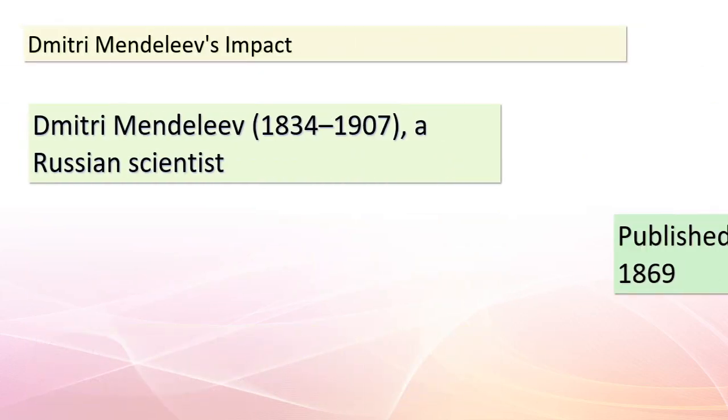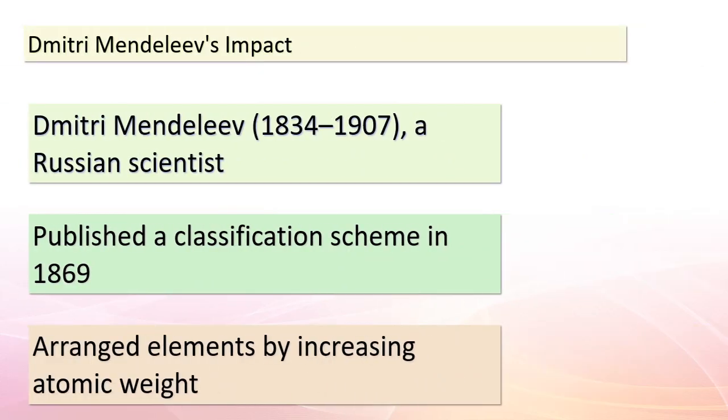Now, let's delve deeper into the contributions of Dmitry Mendeleev, a remarkable Russian scientist. In the year 1869, Mendeleev unveiled his revolutionary classification scheme. He ingeniously organized the elements based on their atomic weights, noticing a pattern of recurring properties. What's truly astonishing is that Mendeleev's approach was so comprehensive that he even left gaps in his table for elements that were yet to be discovered.